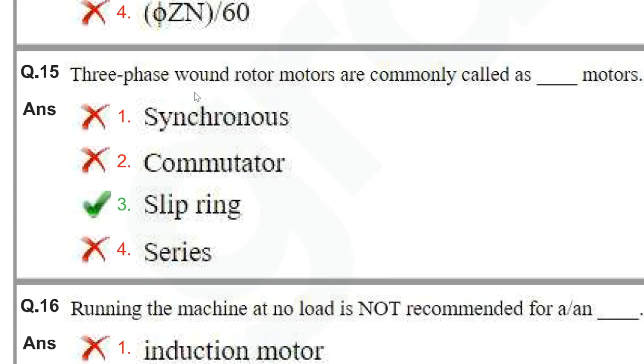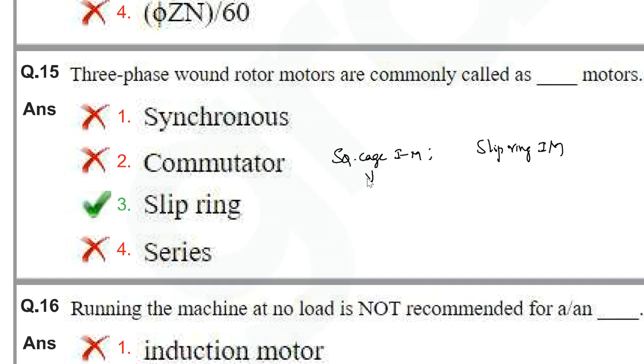Next one, three-phase wound rotor motors are called as dash motors. There are generally two types of three-phase induction motors: squirrel cage induction motors and slip ring induction motors.